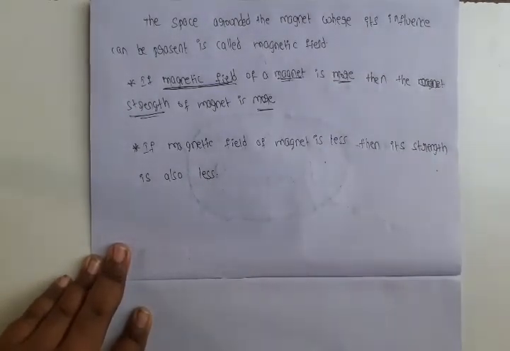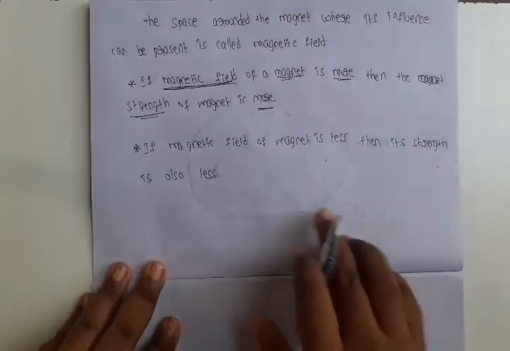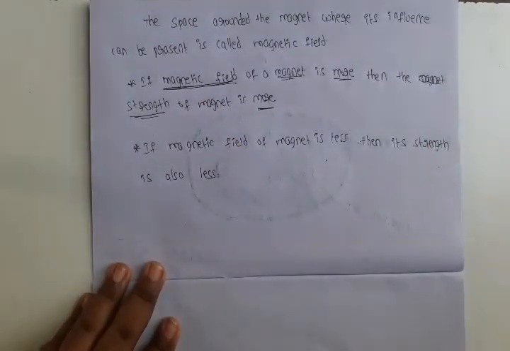Strength is also less means its attractive property is low. From this what we understand? If magnetic field increases, then the strength of the magnet also increases. If you decrease the magnetic field, then the strength of the magnet will also decrease.